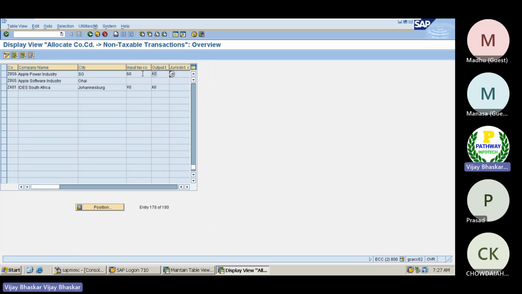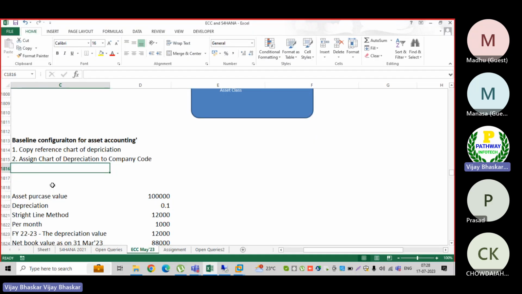This is a mandatory step. As soon as you perform this one, then see non-taxable transactions: allocate company code for non-taxable transactions. I'll put it here. This is the second step.